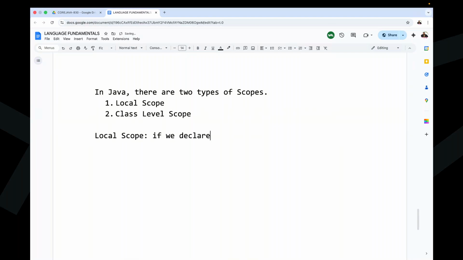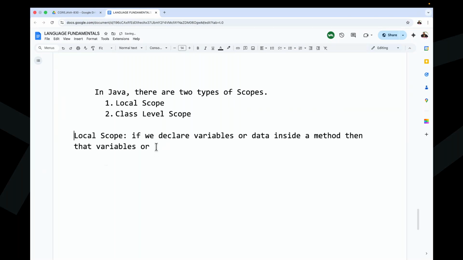If we declare data or variables inside a method or function, then those variables or data will have local scope, and they are accessible up to that method only.